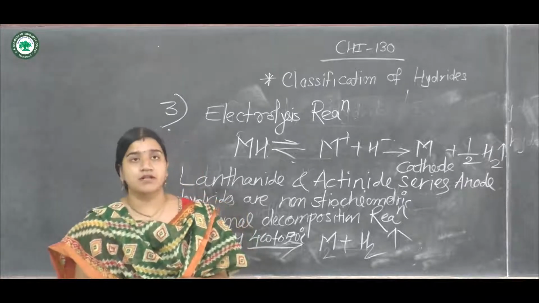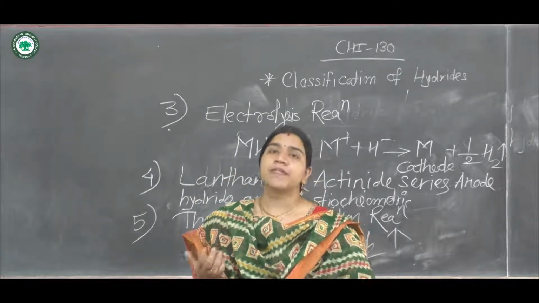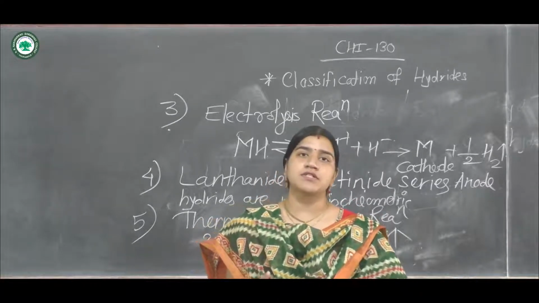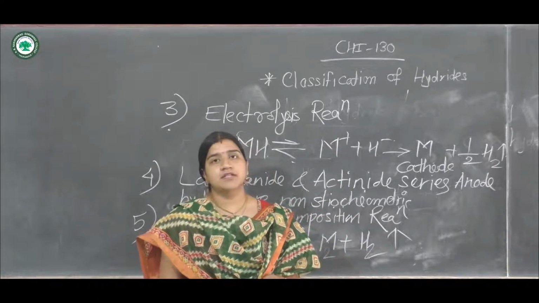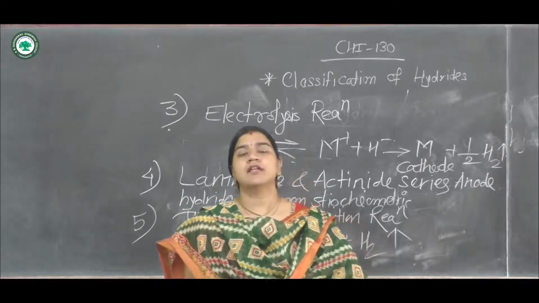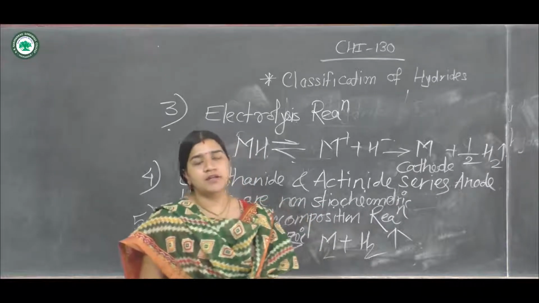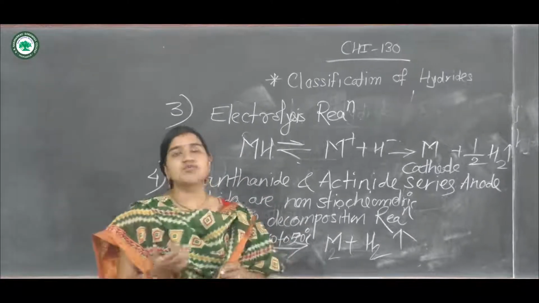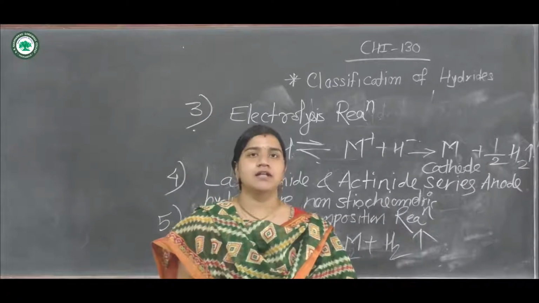First and most important, they are all ionic in nature. They conduct electricity in the molten state. They undergo the process of electrolysis, and as a result, metal is deposited at the cathode and the hydrogen is liberated at the anode. One more important thing: if the hydrides are formed by elements from the lanthanide or actinide series, they are non-stoichiometric in nature, and further they undergo the thermal decomposition reaction, and the thermal decomposition temperature is usually higher for the alkali and alkaline earth metals.